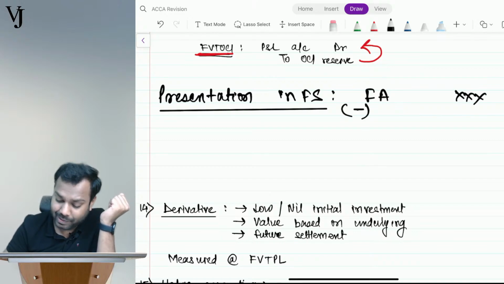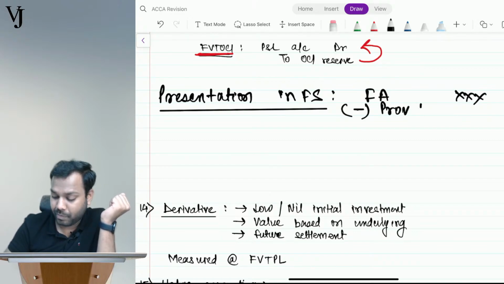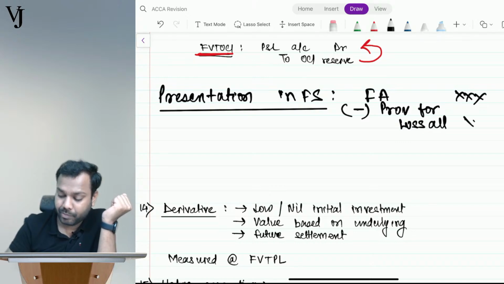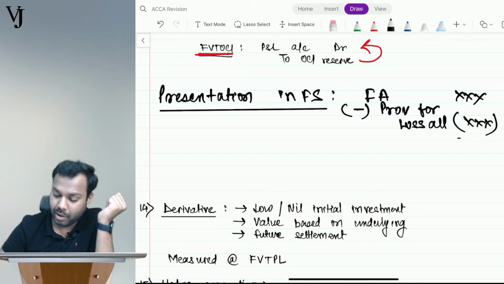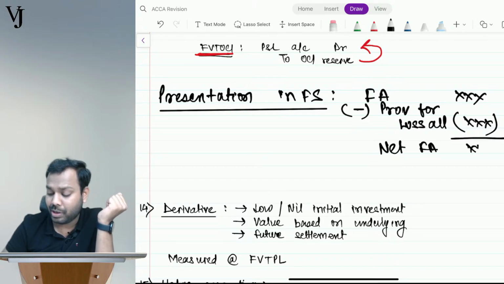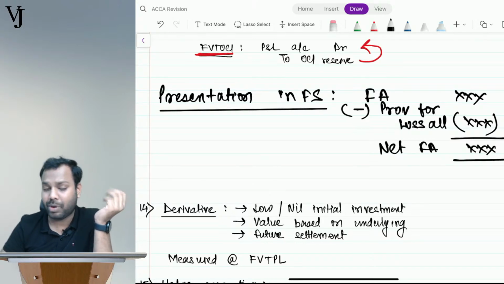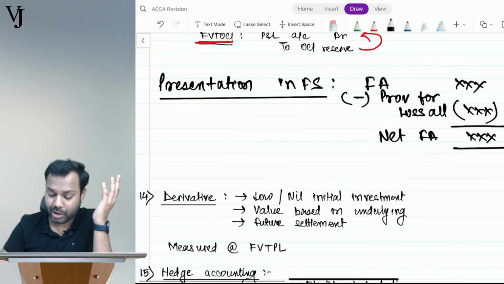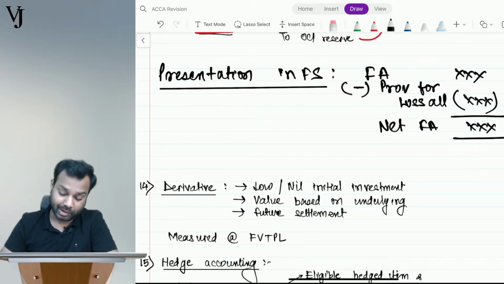I will record minus provision for loss allowance, and this is the net FA I will disclose in my financial assets, whether 12-month ECL or lifetime ECL, whatever.